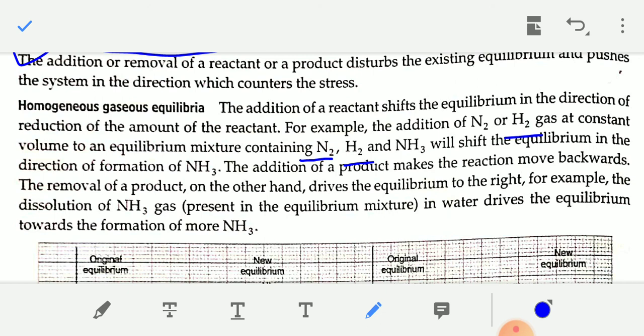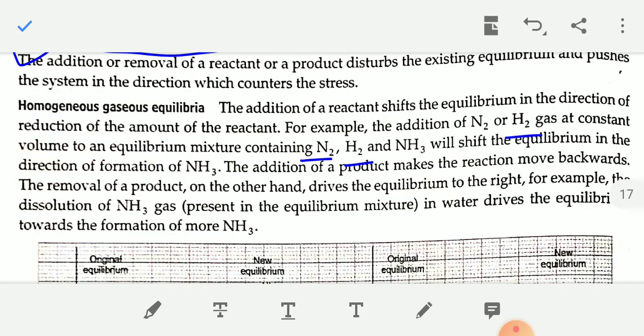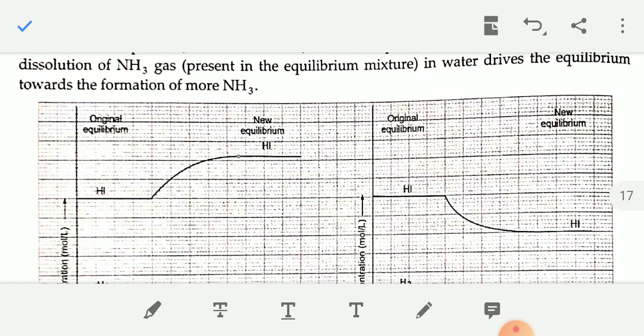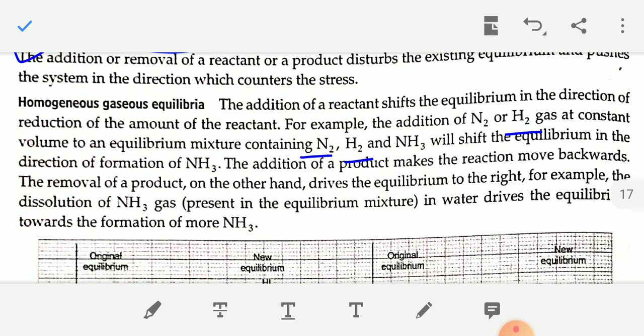And if you add product, that is ammonia, to the equilibrium mixture, then the backward reaction, ammonia to N2 and H2, will increase.